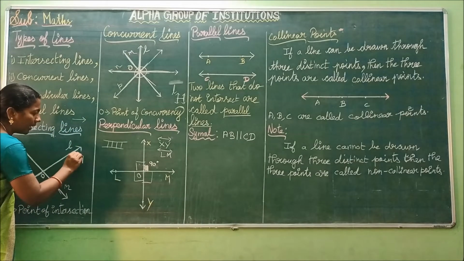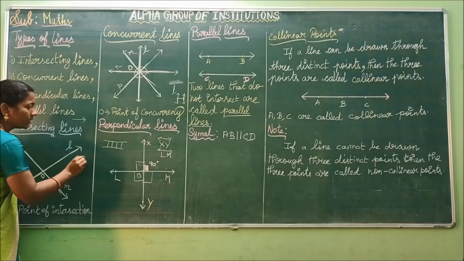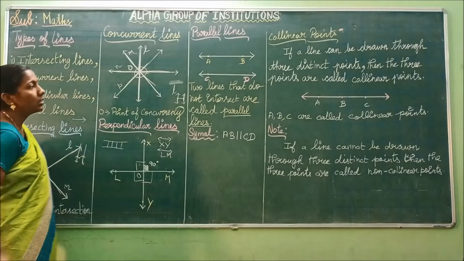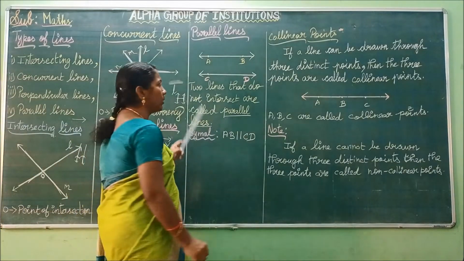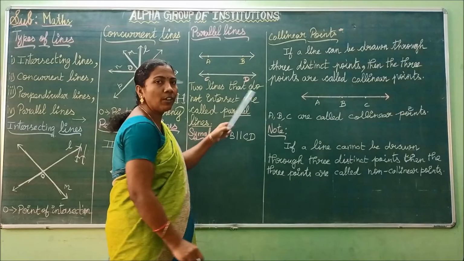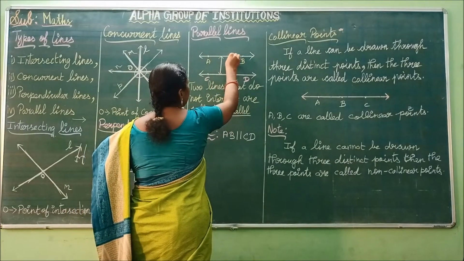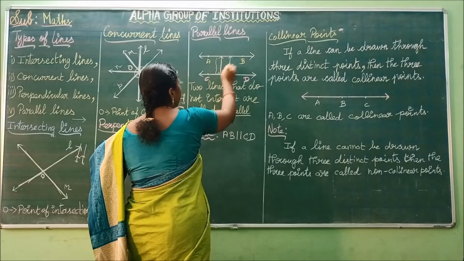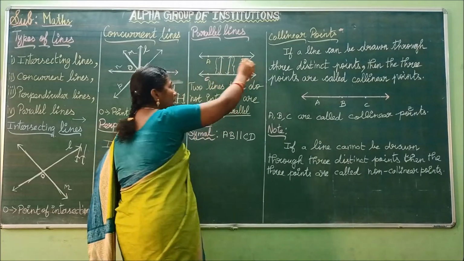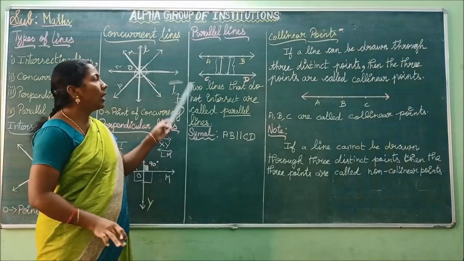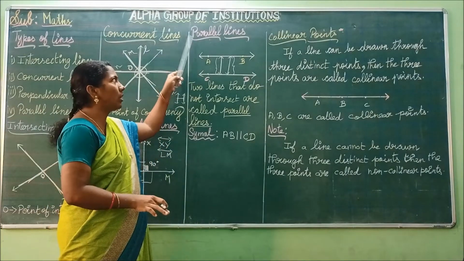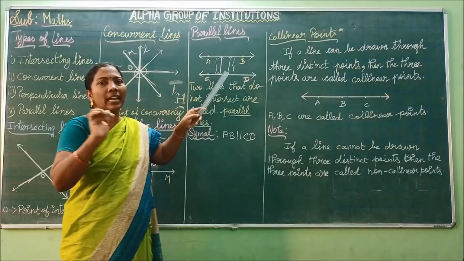See here in the alphabet M, if you extend these two lines, they never meet each other. Thus, the two lines are said to be parallel lines. So, parallel lines means they never meet each other. They always leave constant distance between them. If you measure this distance, it remains same at any point. At this situation, we are calling these lines as parallel lines.